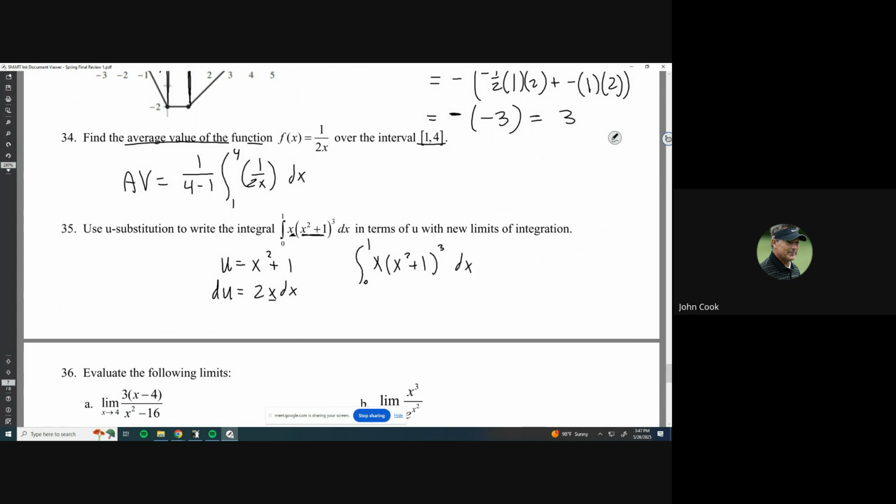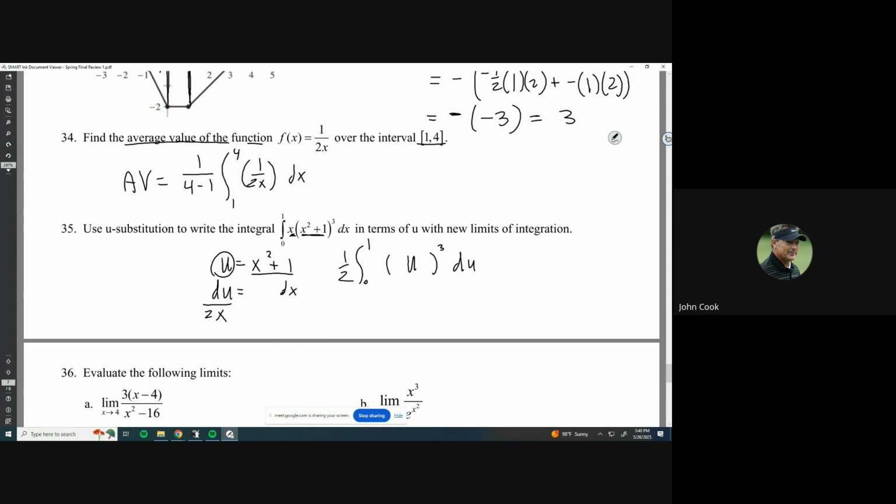So let's start swapping some stuff out. So this becomes a u for our substitution. So u. And then let's see here. Now let's change out the dx. So if I divide both sides by 2x, I get dx is equal to du over 2x. And then the x here and the x here will cancel out. Now let's move that 1/2 out front too.